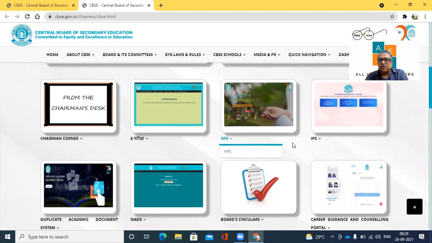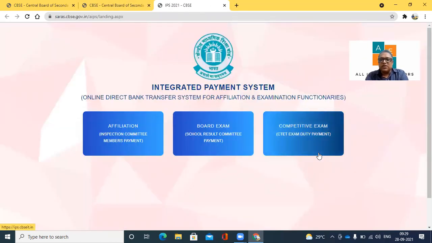There were lots of other portals that have been created, and they are trying to make the whole thing digital so that we don't have to visit the office and we don't have to do follow-up with mails. So I think this is great. So what you need to do is select this IPS, integrated payment systems. When I click on IPS, we get this page: integrated payment system, online direct bank transfer system for affiliation and examination functionaries. So it's a very easy portal.